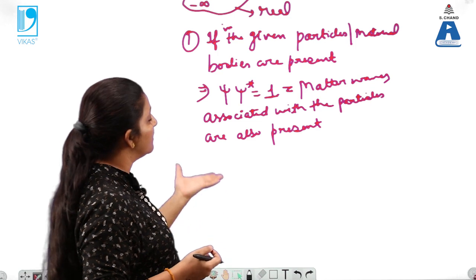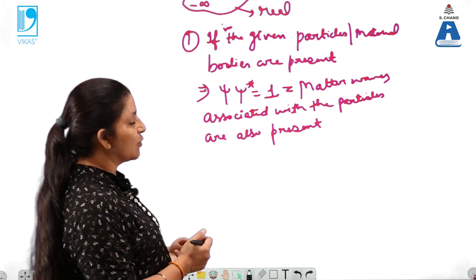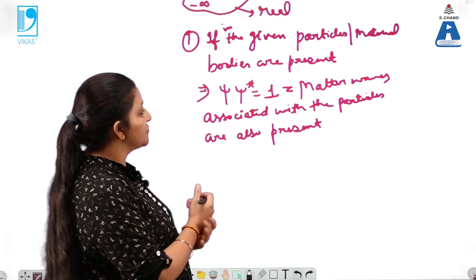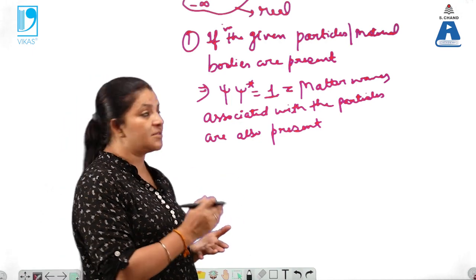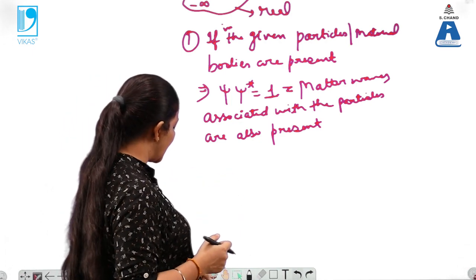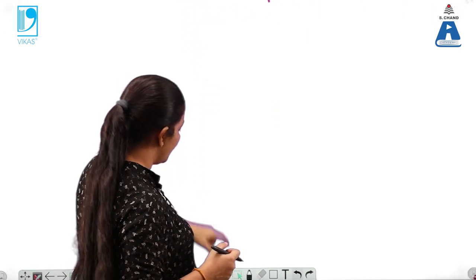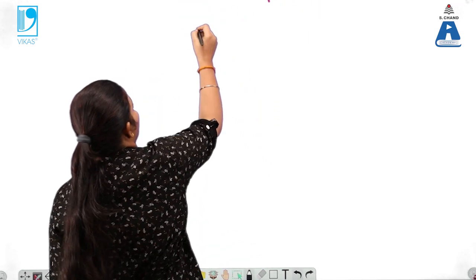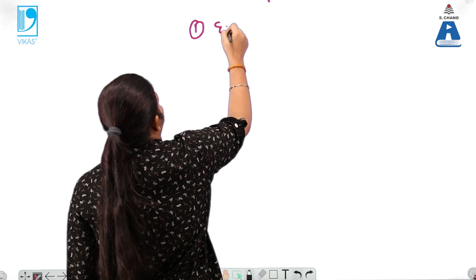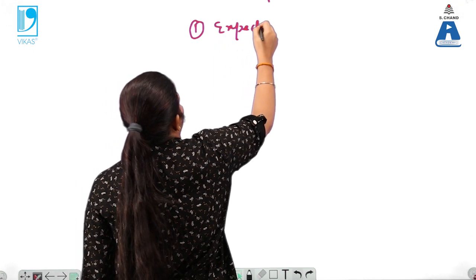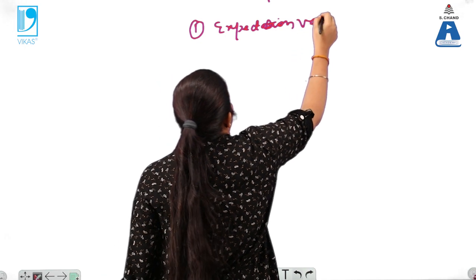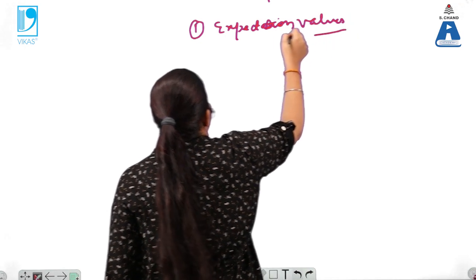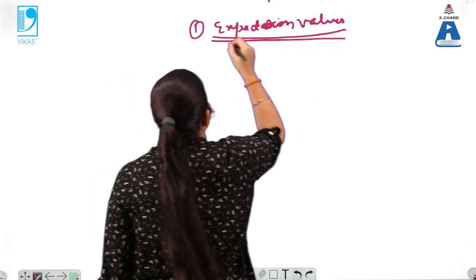Now how can we mathematically calculate the value of this wave function and show the presence of these particles? That can be shown by taking two values. One is known as the expectation value. What is the expectation value?